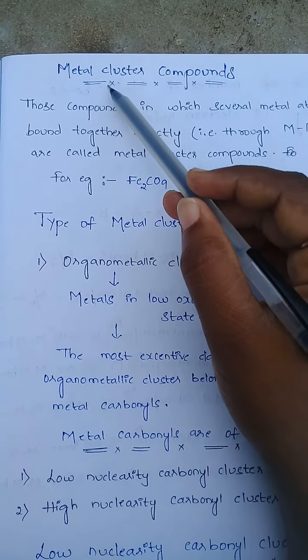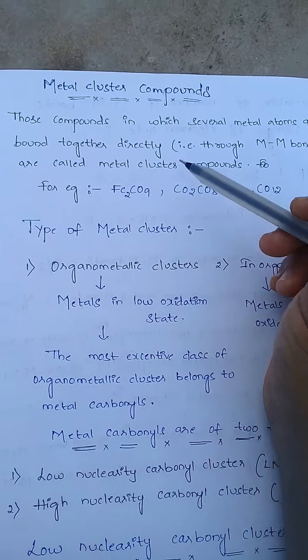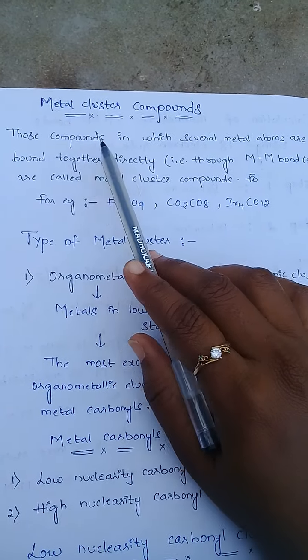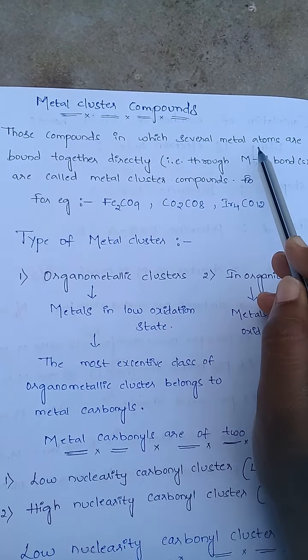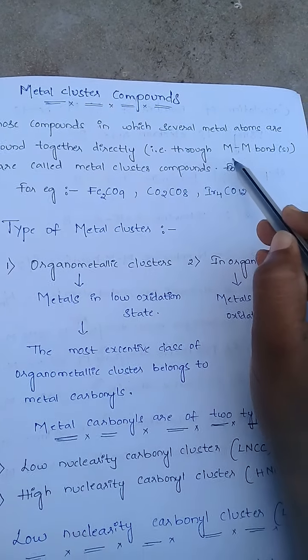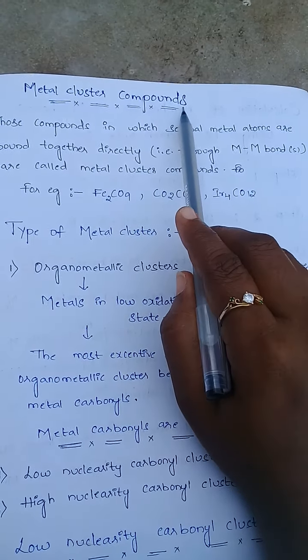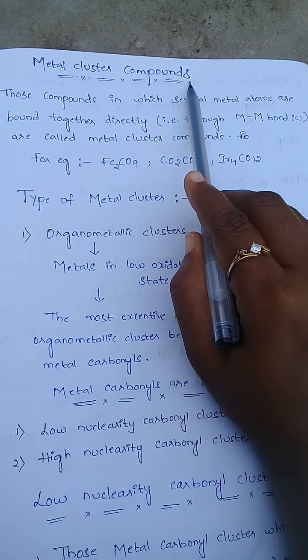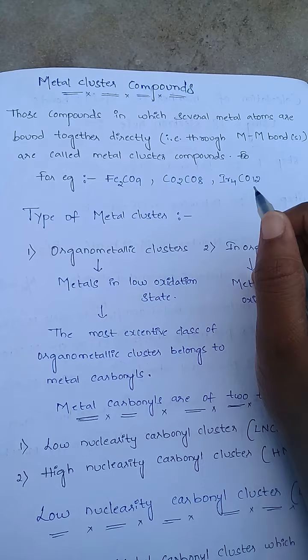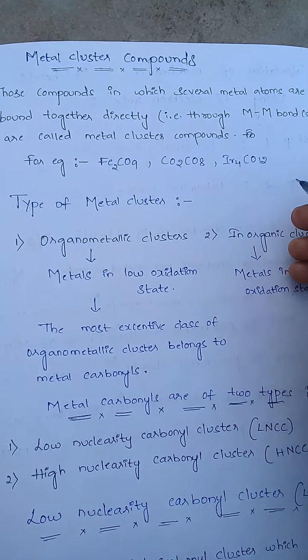So here, metal cluster compounds. What are the metal cluster compounds? Those compounds in which several metal atoms are bound together directly through metal bonds are known as metal cluster compounds. In an easy way, the compounds in which metal atoms are linked directly to one another.